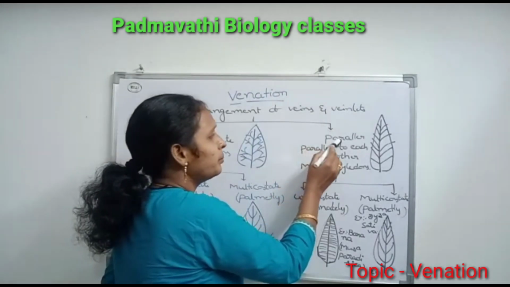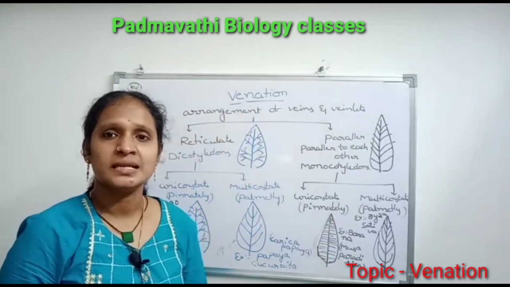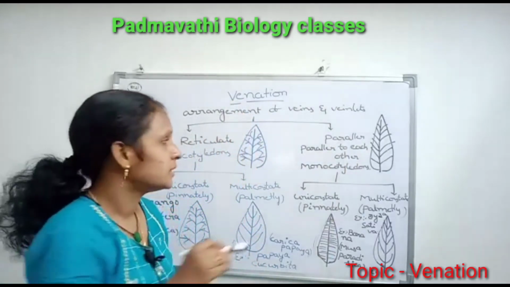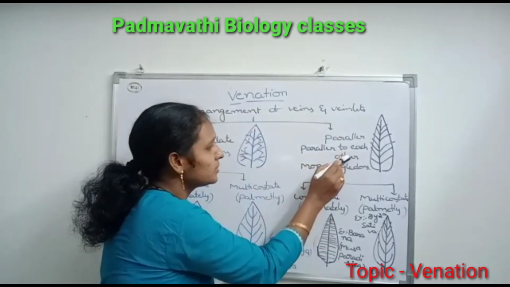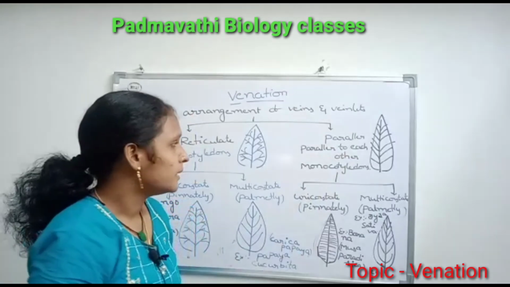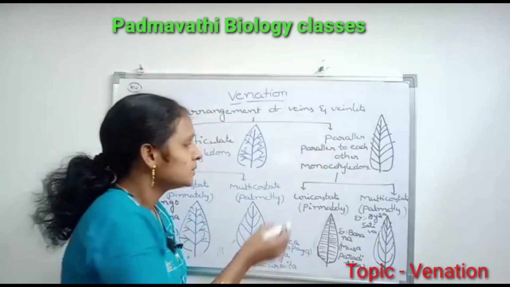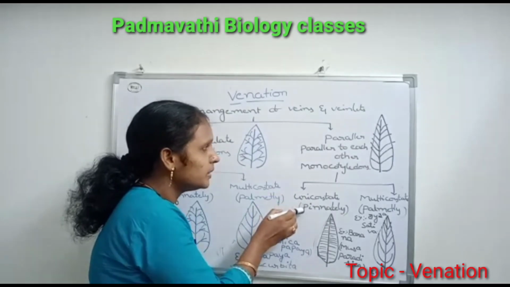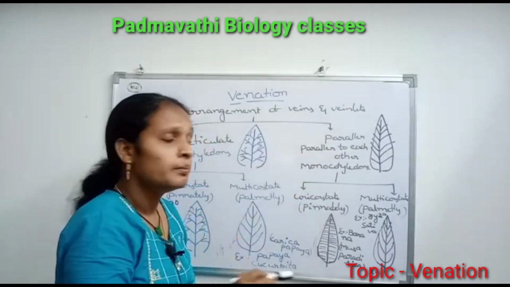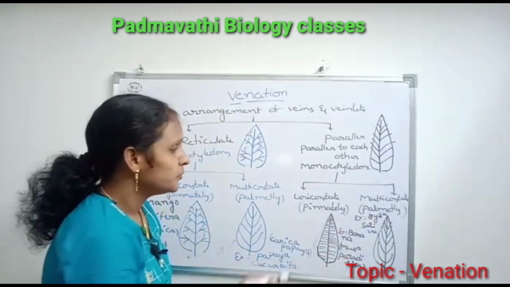The other one is the parallel venation. Parallel venation means veins and veinlets are parallel to each other. This type of venation is found in monocotyledons. It is again divided into two types: unicostate or pinnately parallel venation, and multicostate or palmately parallel venation.